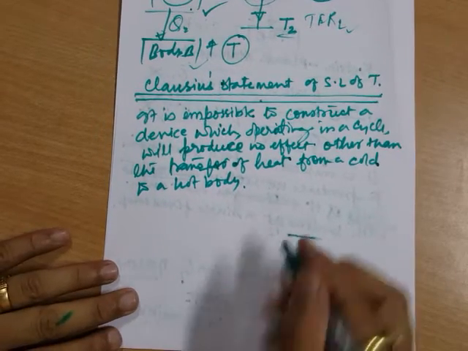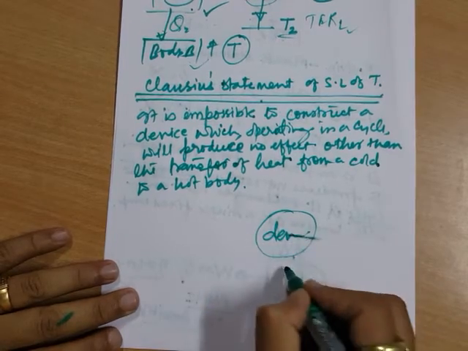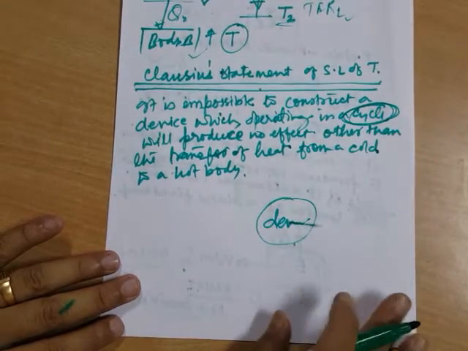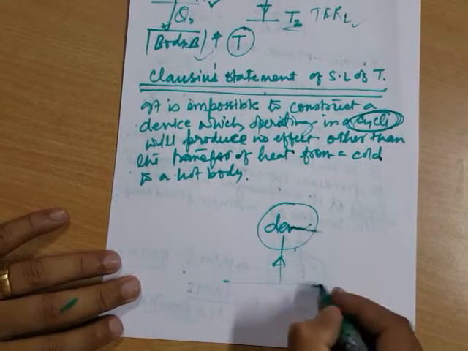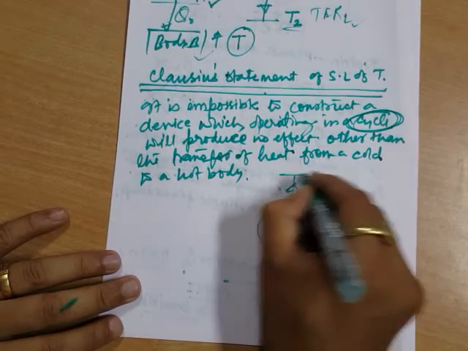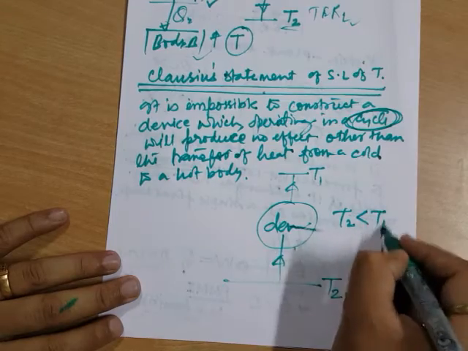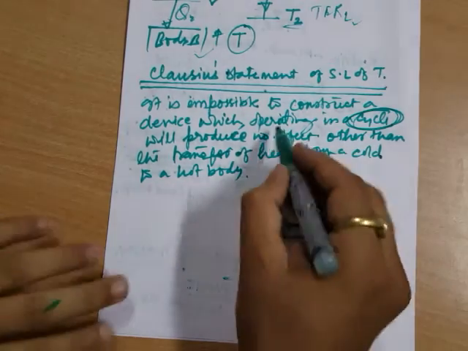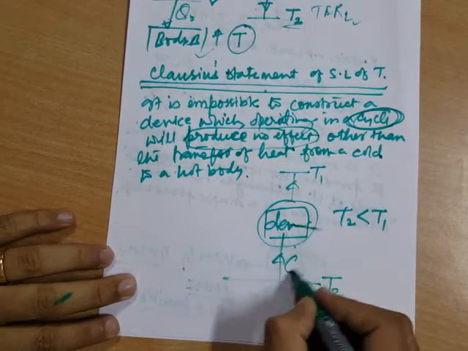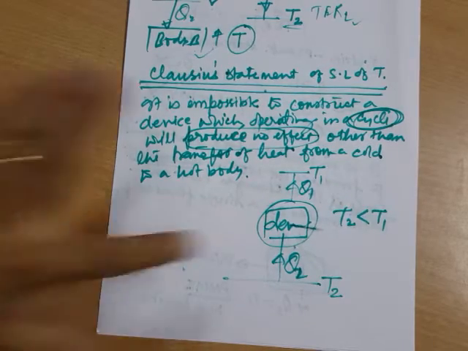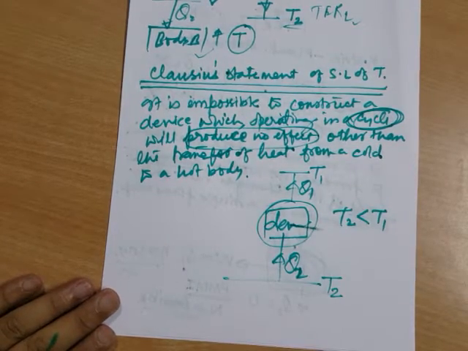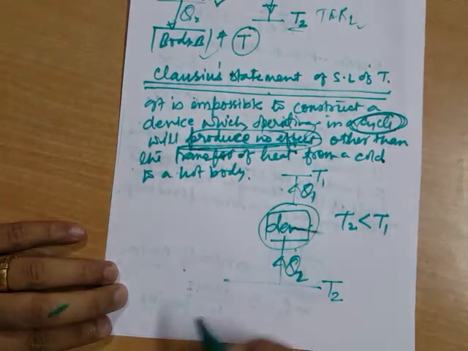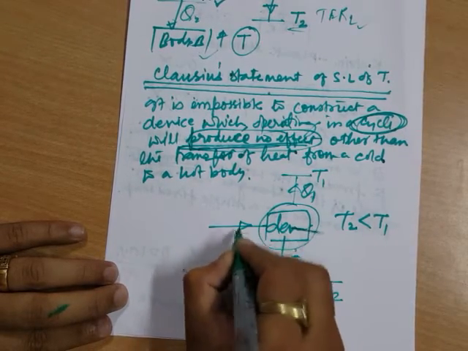What is impossible? That you have a device working in a cycle, again very important, working in a cycle and transferring heat from a cold body to a hot body. That means T2 is less than T1. And produce no effect means what? This is Q2, this is Q1. We have this only. This is impossible. So what is possible? That means we have to produce an effect. We have to show some effect here. And what is that effect? The effect is this.